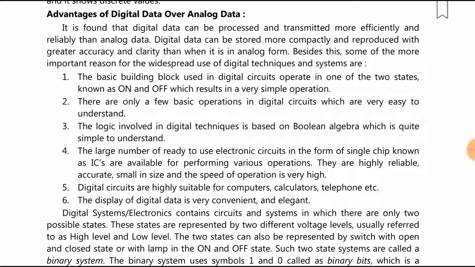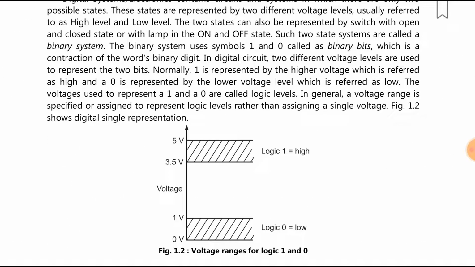Digital systems and electronics contain circuits and systems in which there are only two possible states. These states are represented by two different voltage levels, usually referred to as high level and low level. The two states can also be represented by a switch with open and closed state or a lamp in on and off state. Such two state systems are called a binary system. The binary system uses the symbols 1 and 0, called binary bits, for the two possible states.